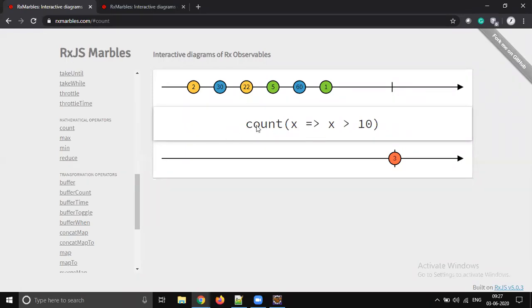So there is a default count also, but they won't allow us to modify this operator. Okay, if you pass count without any condition, you will get 6 as output. Count with some condition, you will get a different output. Okay, so max, you know what the maximum value is, right? So that is what is being given. Minimum, you will get the minimum value. Reduce, it will give you some grouping, right?